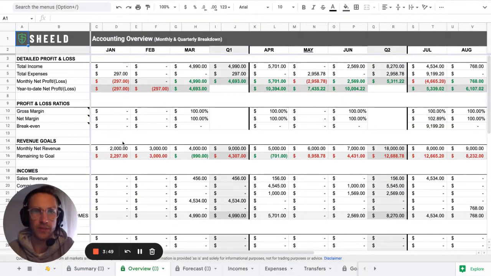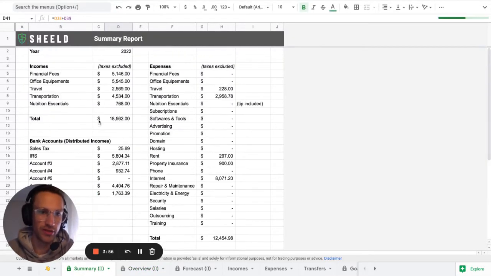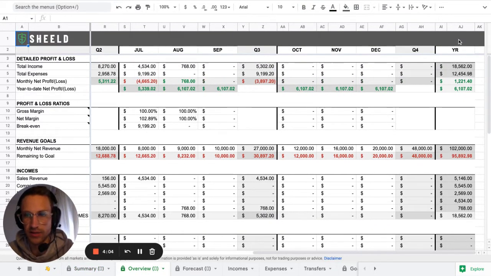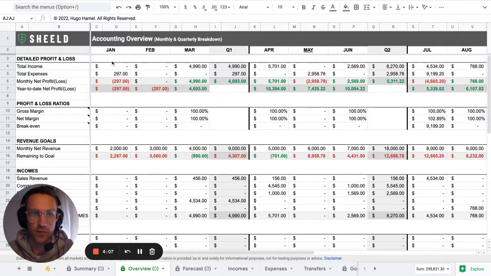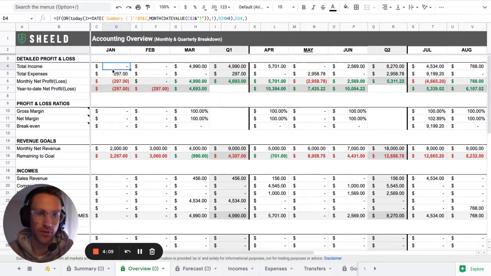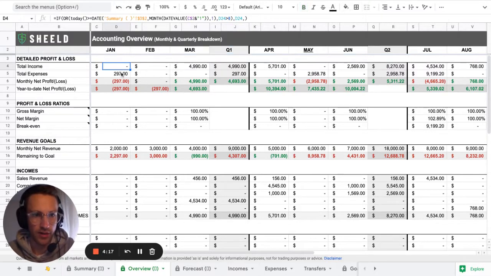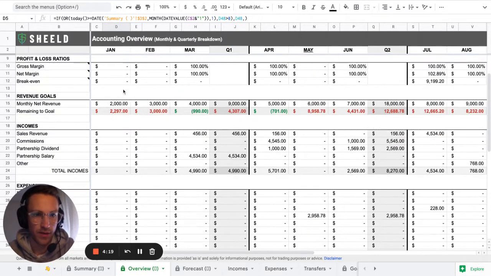Then in the overview sheet, what you have here is really a detailed overview of the summary. The summary is pretty much for the entire year, while the overview is not just for the entire year. If you go to the end, you can see the entire year, but it's per month. So you're able to see, in January, in February, in March, in Q1, what the income and the expenses were, and how close or far you are from reaching your goal.